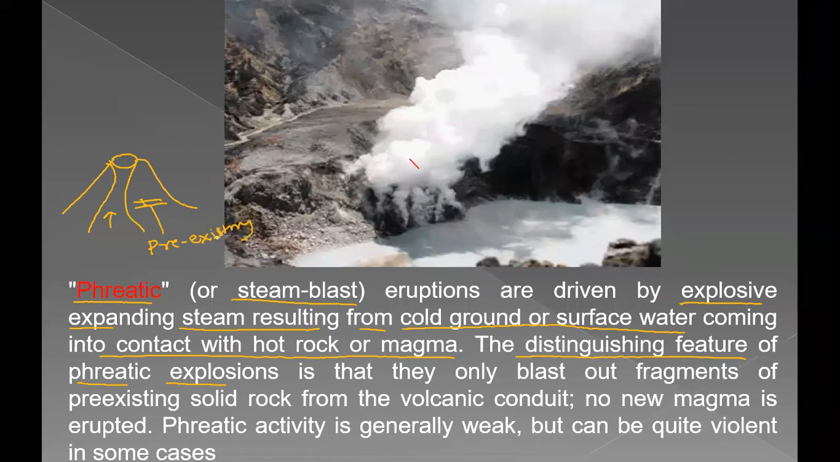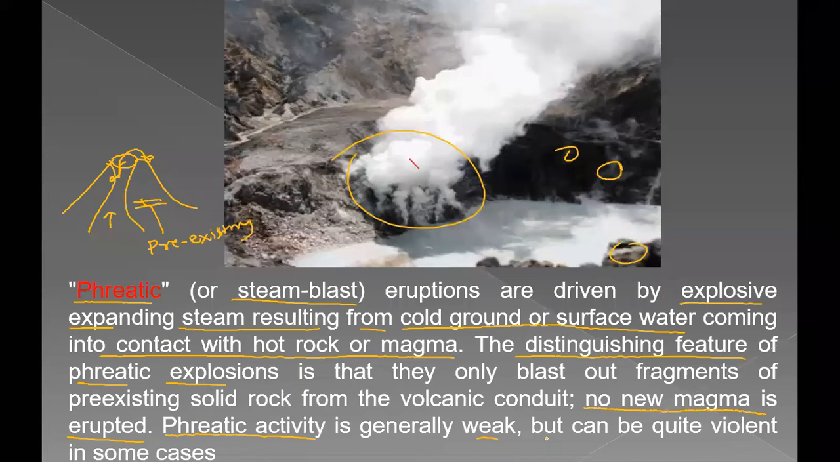So when phreatic eruptions happen, while erupting, it takes the pre-existing rock and erupts it. So around this eruption, you will find rocks of pre-existing material. While exploding, it may take up pre-existing rock material. And one more thing: though no new magma is erupted, phreatic activity is generally weak, but can be quite violent in some cases.